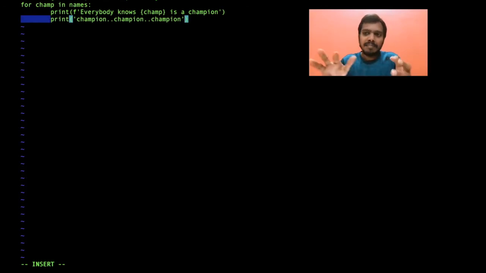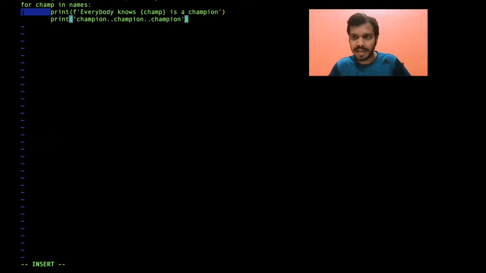Because tab can have different spaces for different editors. For this editor, my terminal Vim editor, in the settings I have one tab equal to 8 spaces. So the size of tab can always vary. It can be either 2, 4, 8, 16, anything. It depends on how it is configured on your system or on your editor.